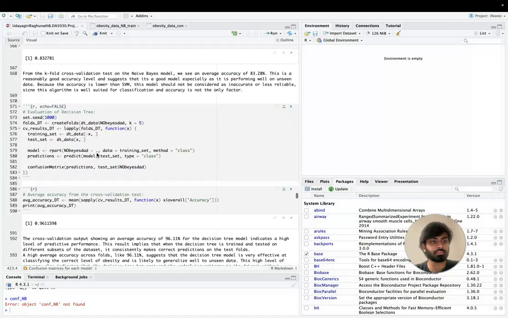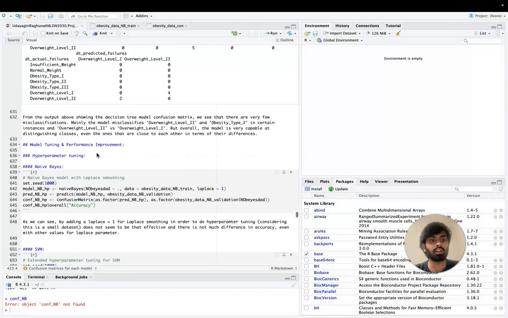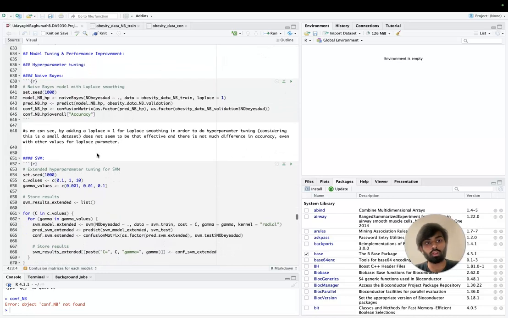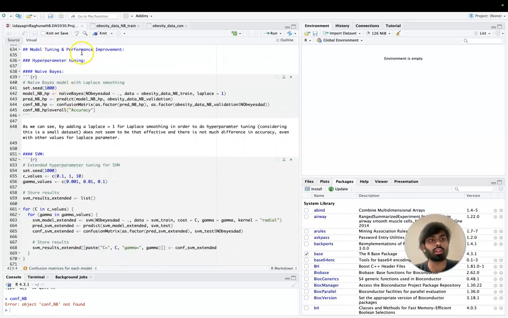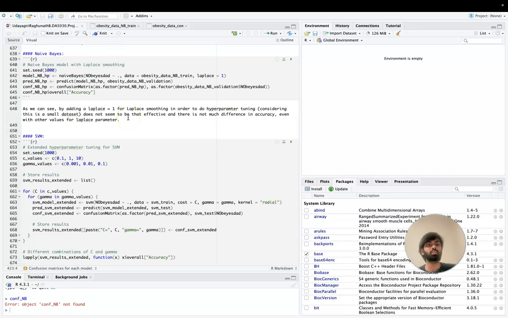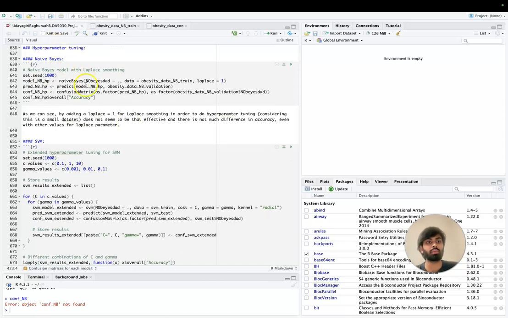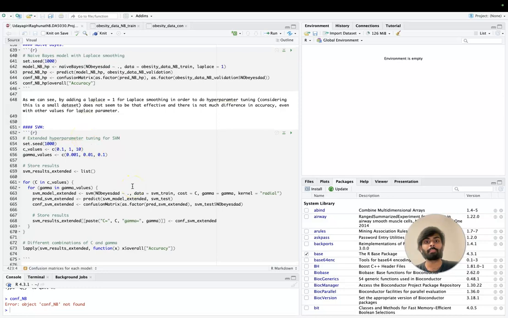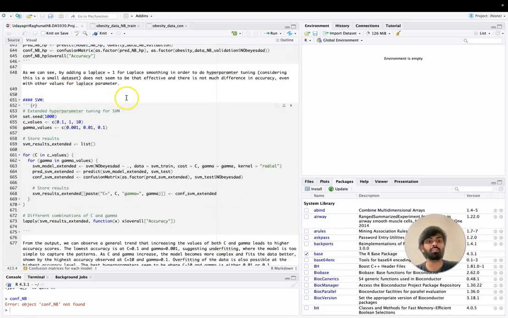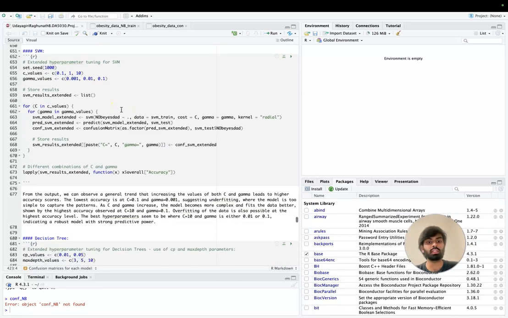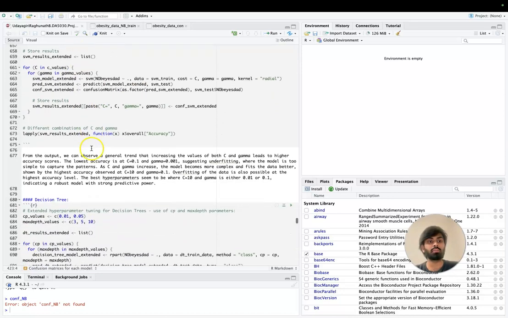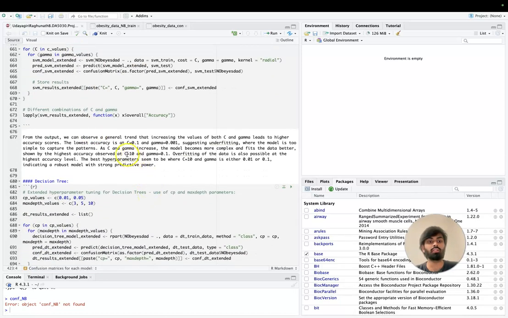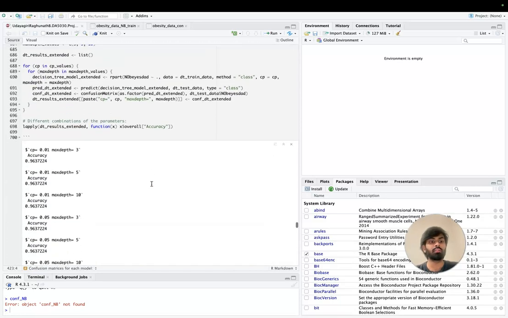Finally, an ensemble model was built. Before the ensemble model, the model tuning and performance improvements were also done by utilizing various hyperparameter tunings for each of the models. For naive Bayes, we see it did not make much of a difference. And for support vector machines, we do see at what levels of cost parameters and gamma parameters the model performed very well. But the decision tree remained the same for complexity parameter and max depth changes,